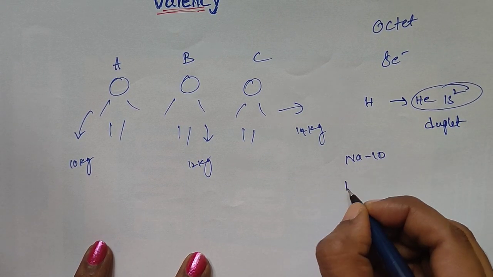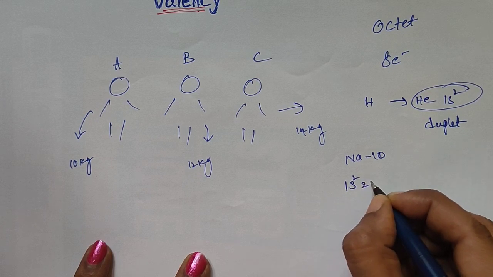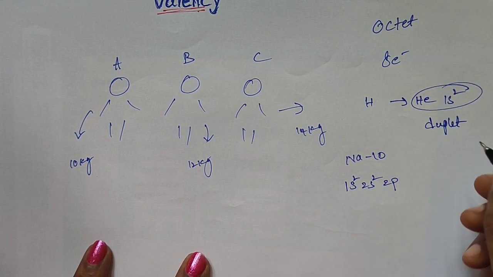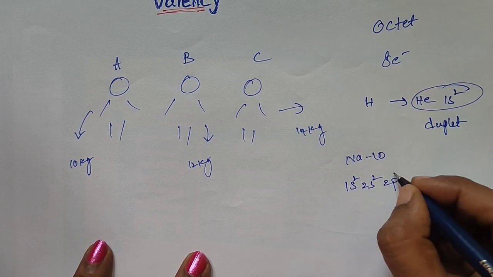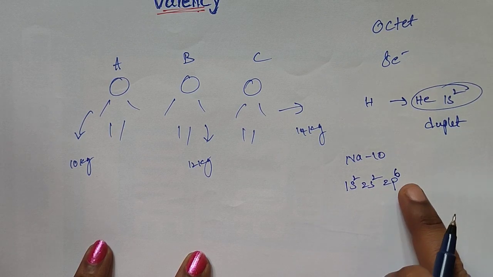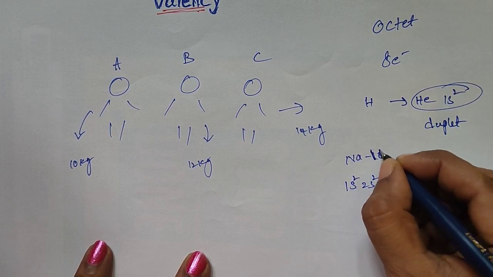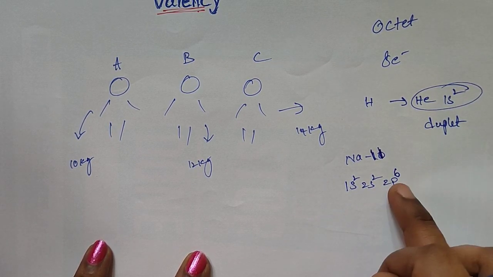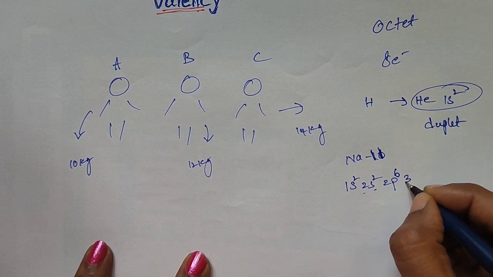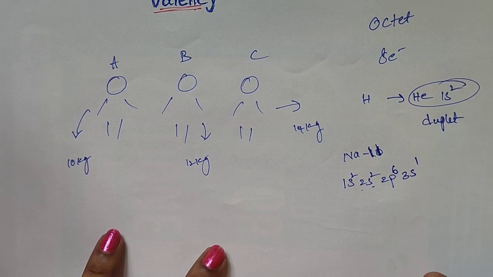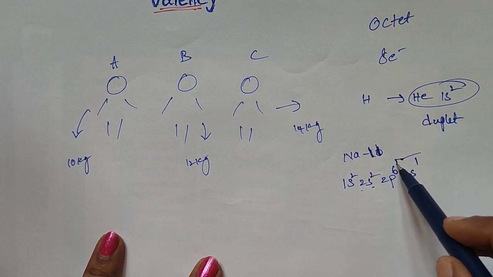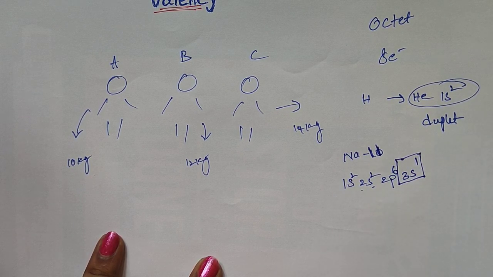Write the electronic configuration: 1s2, 2s2, 2p6, 3s1. See, one more rule is there. Only valence shell electrons participate in bond formation.